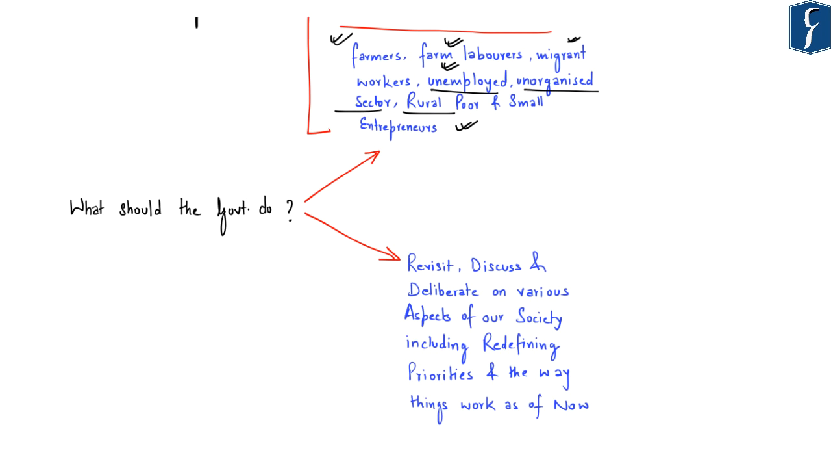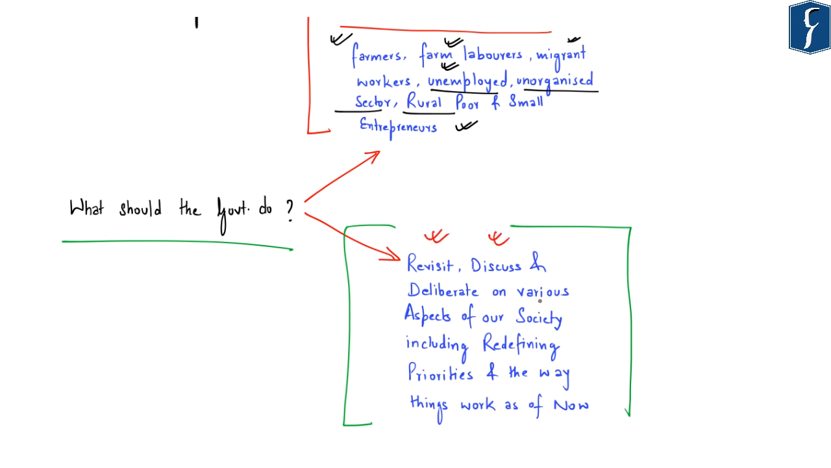Now, another aspect discussed by the author is that this pandemic has created the right environment for the government as well as civil society to revisit, discuss, as well as deliberate upon various aspects of our society, including redefining certain priorities and also the way things work as of now. So, in this regard, let us go through those aspects which have been highlighted by the author, which require a proper revisit or rediscussion.